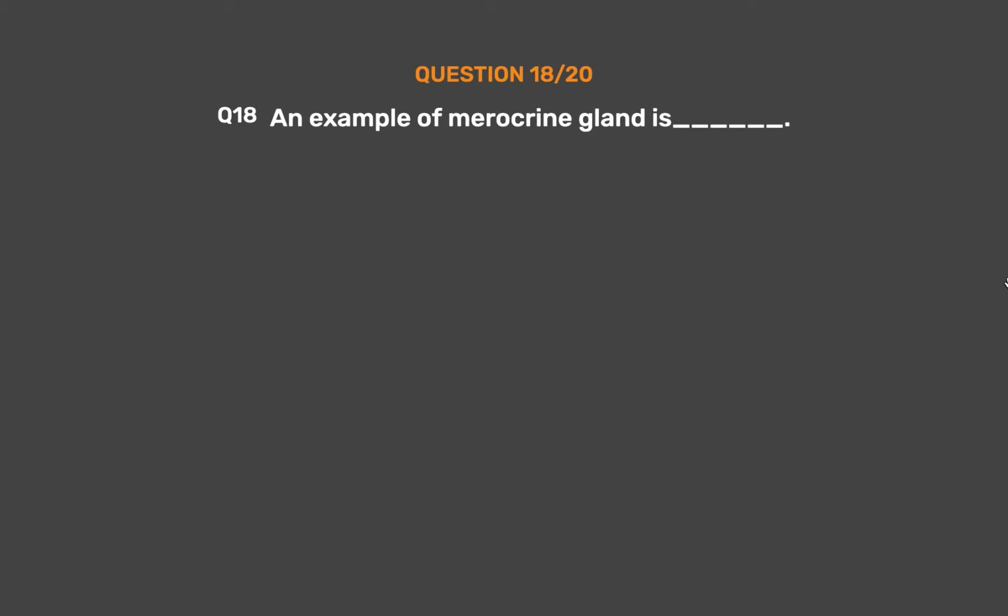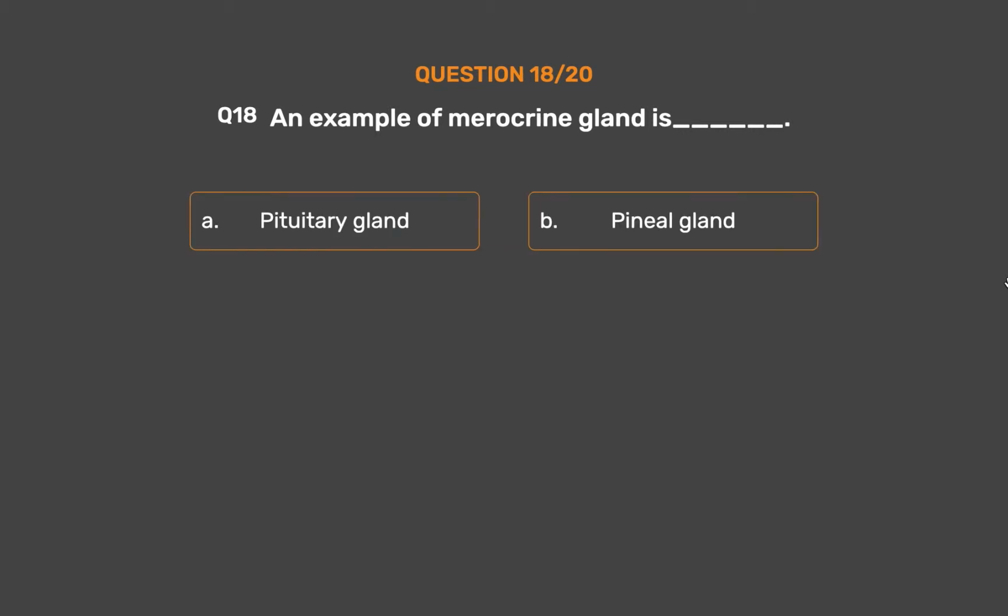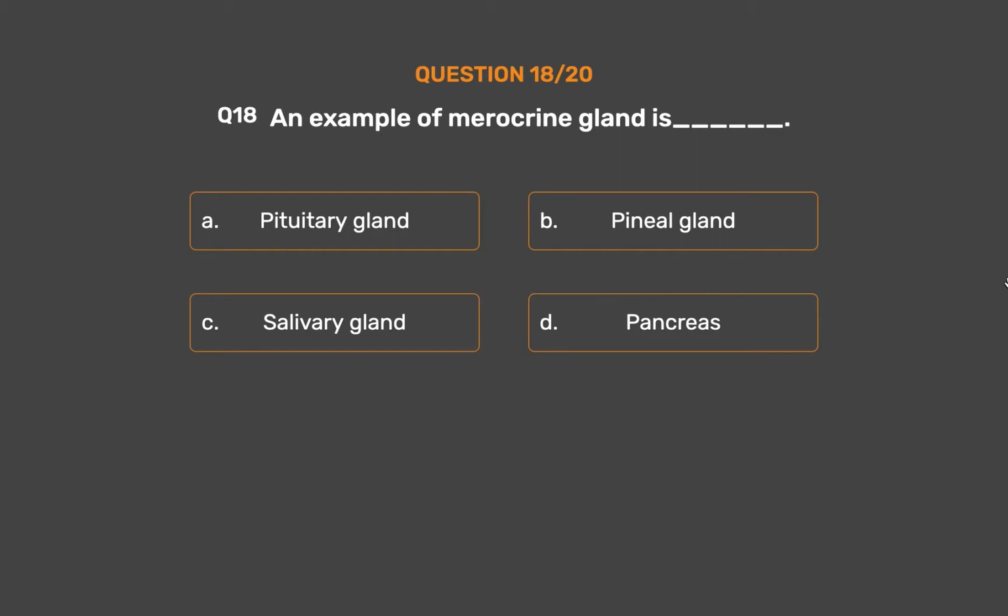Question number 18. An example of merocrine gland is blank. Option A, pituitary gland. Option B, pineal gland. Option C, salivary gland. Option D, pancreas.